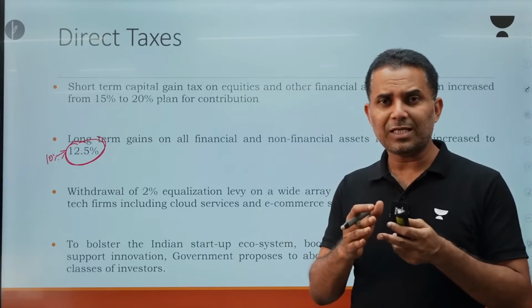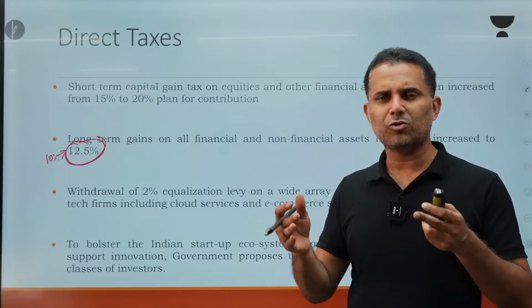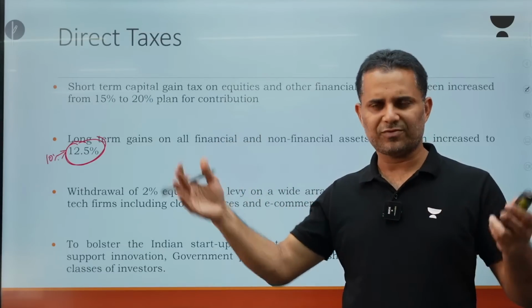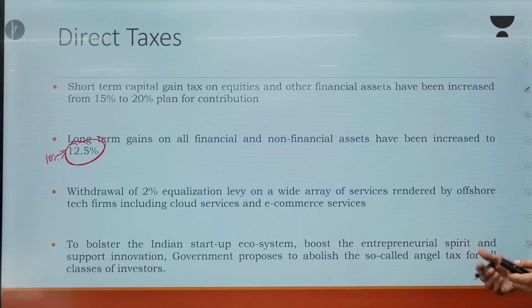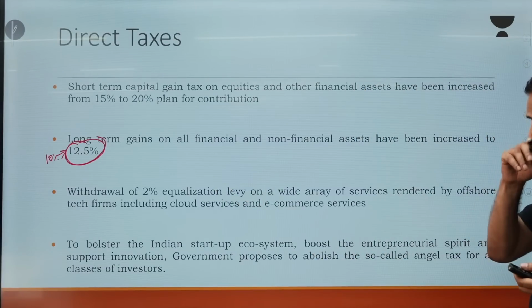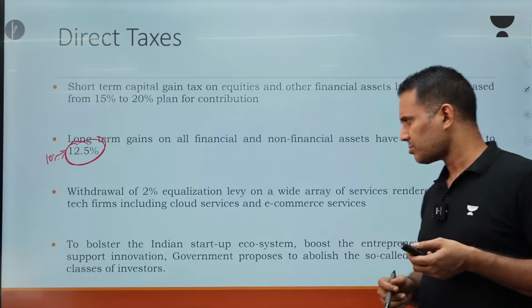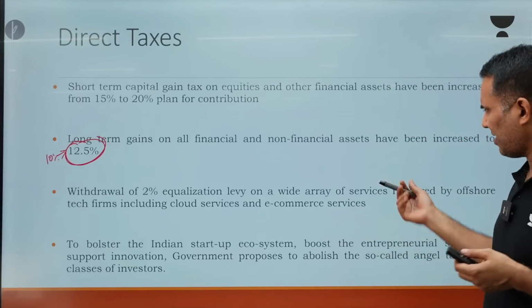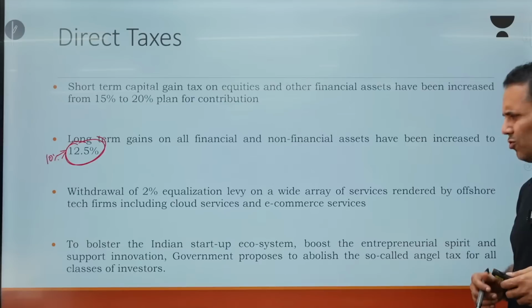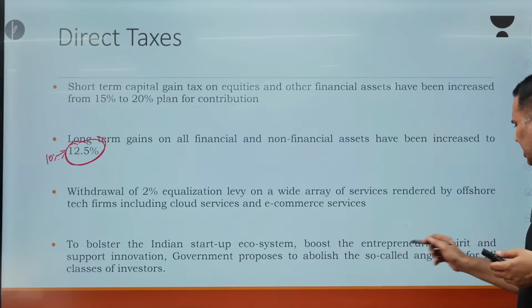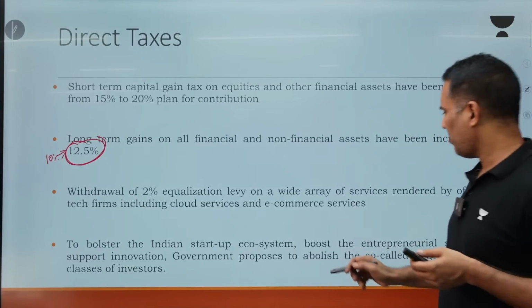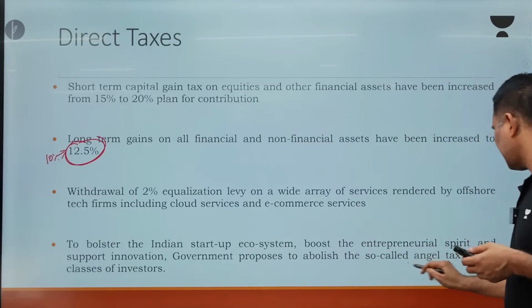So equalization levy has not been abolished, but it is going to be removed on certain kinds of businesses. So withdrawal of 2% equalization levy on a wide variety of services rendered by offshore tech firms, including cloud services and e-commerce. Maybe we will have to see what the items are, no need to know as such. To bolster the Indian startup ecosystem, boost the entrepreneurial spirit, government proposes to abolish angel tax.